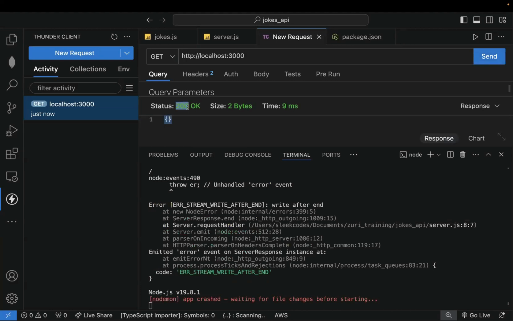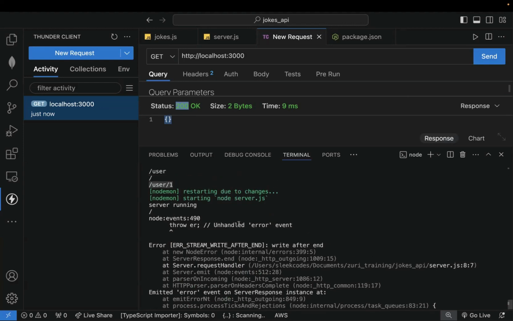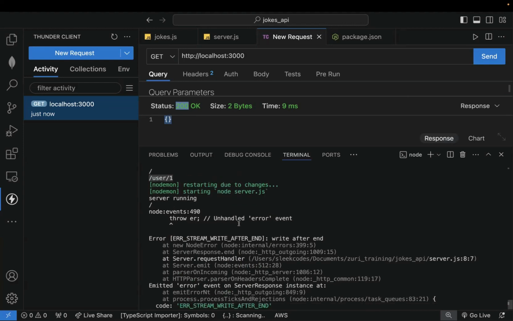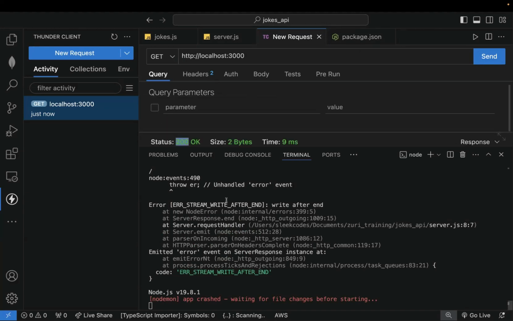Because our request was successful. So let's see. Unhandled error. Where did that error come from? Let's make another request and see what's up. Okay, there's an error.